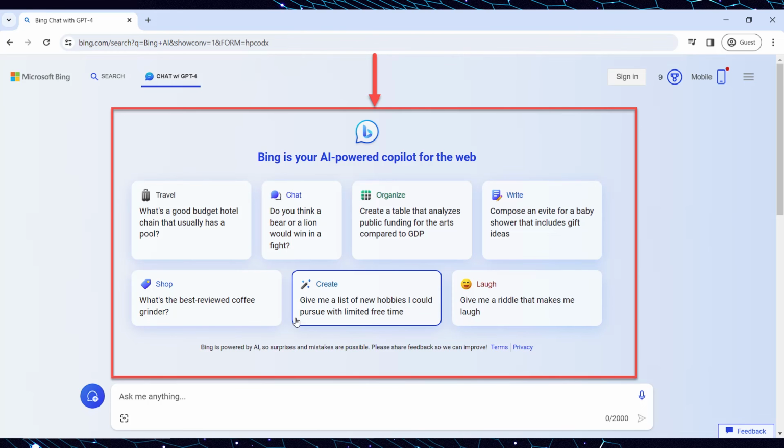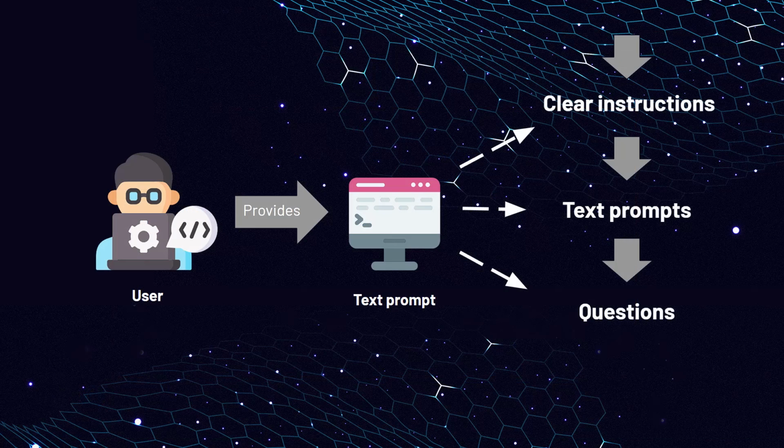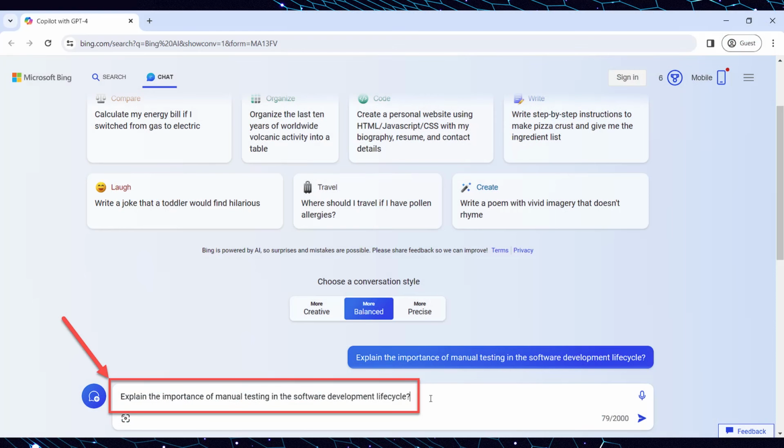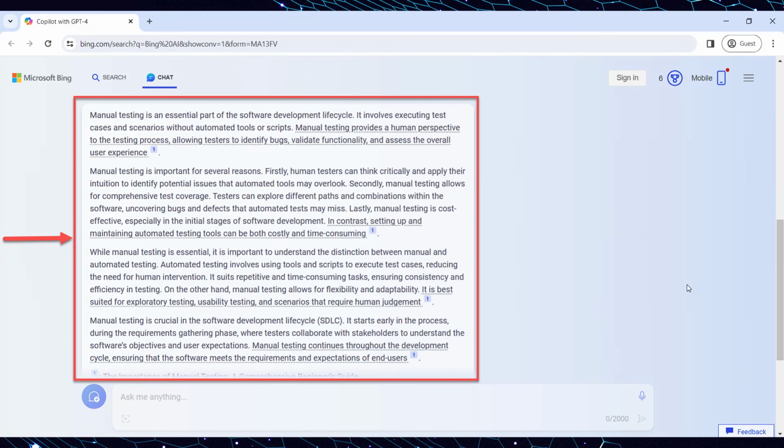The user can start a conversation with the chatbot by providing a text prompt with clear instructions or questions to the model. For example, the user inputs the sentence "Explain the importance of manual testing in the software development lifecycle" into the field for inputting the prompt, and clicks on the Submit button. Bing AI responds by providing information in the chat window located at the center of the screen.